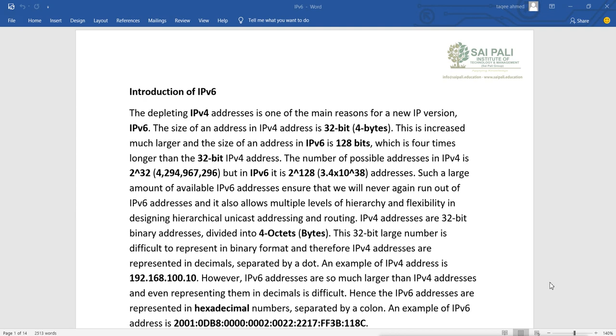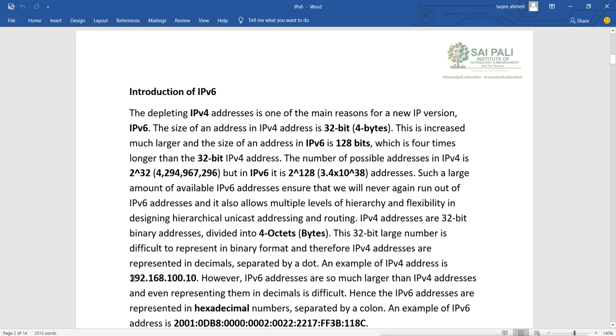IPv4 addresses are 32-bit binary addresses divided into 4 octets, that is bytes. This 32-bit number is difficult to represent in binary format, and therefore IPv4 addresses are represented in decimal, separated by dots. An example of an IPv4 address is like this.